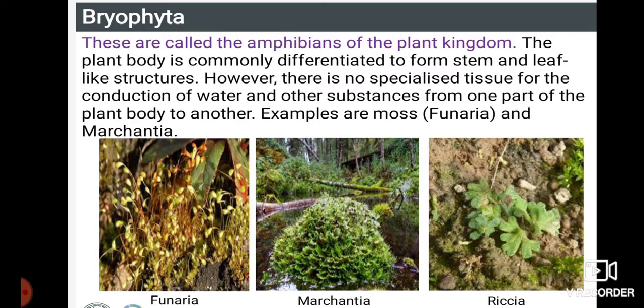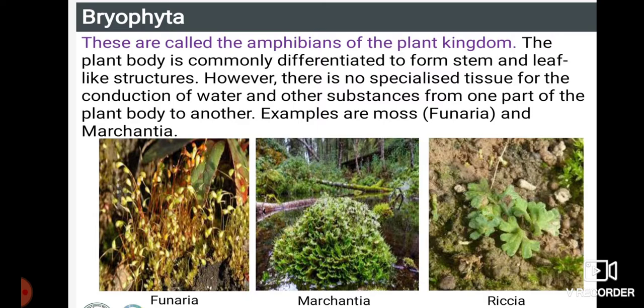However, there is no specialized tissue for the conduction of water and other substances from one part of the plant to another. Examples are moss, funaria, and marchantia. So we have already learnt about xylem and phloem. Xylem is mainly helpful for the transportation of water and phloem for the transportation of food. They are talking about the thallophyta and the bryophyta.